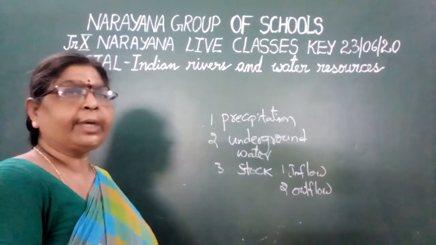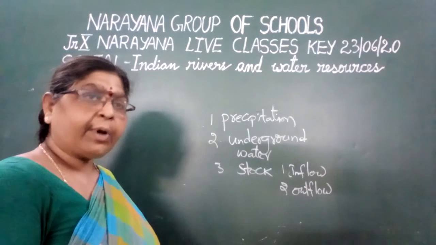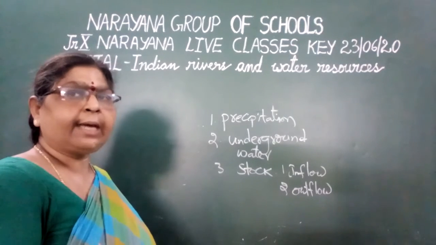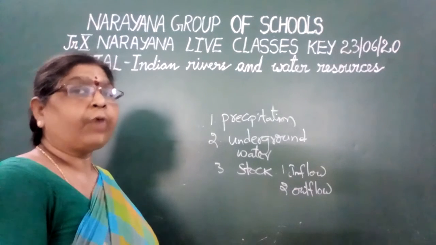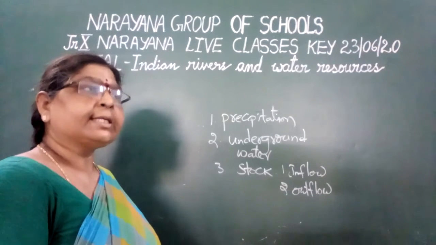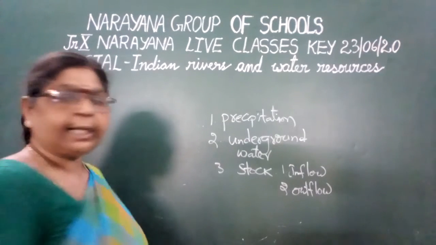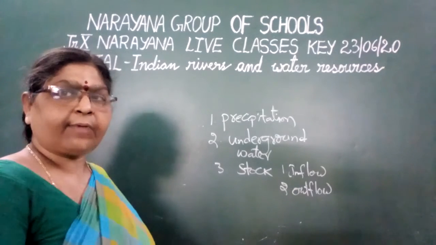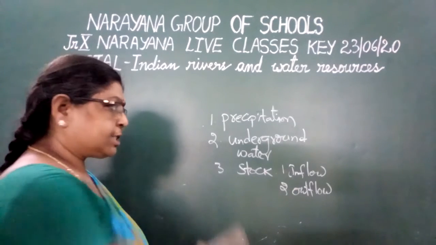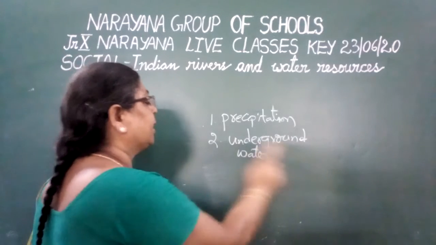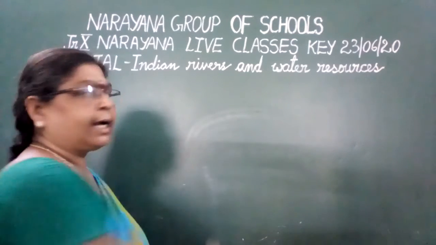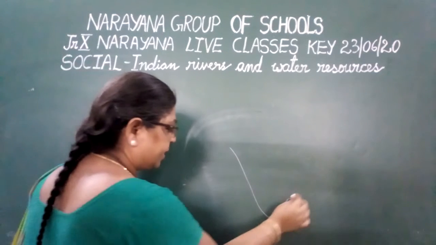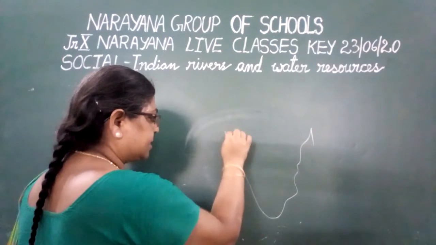As the number of uses for the water and the population is increasing day by day, there are several water disputes. For example, you know very well that Tungabhadra river is one of the very famous rivers of Karnataka, Andhra Pradesh and Telangana, flowing in these regions on the peninsula area.